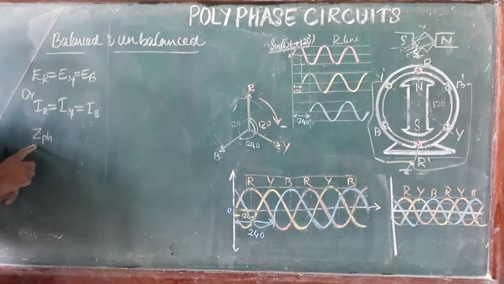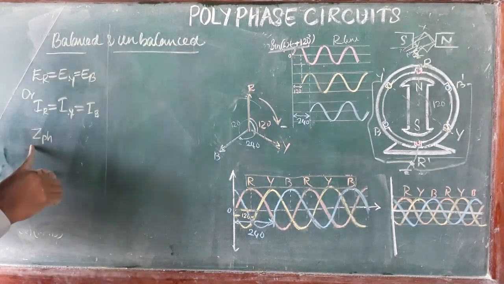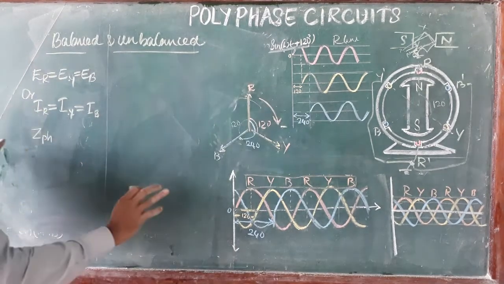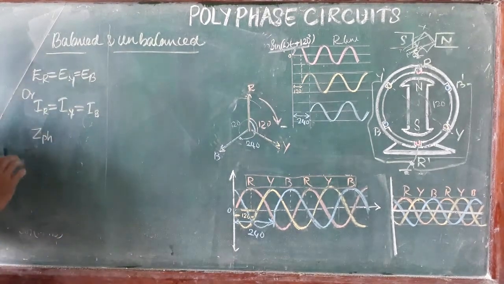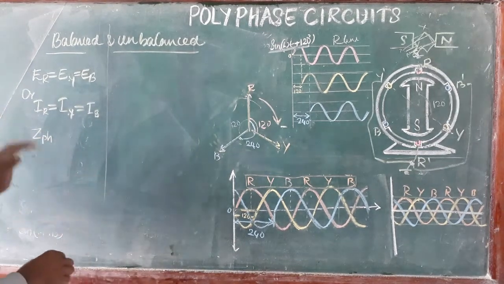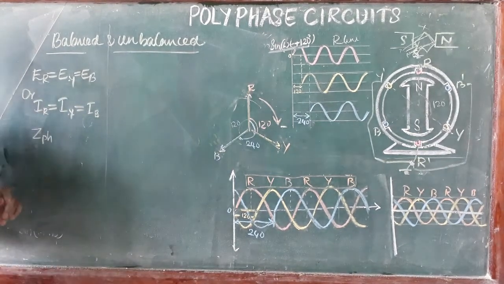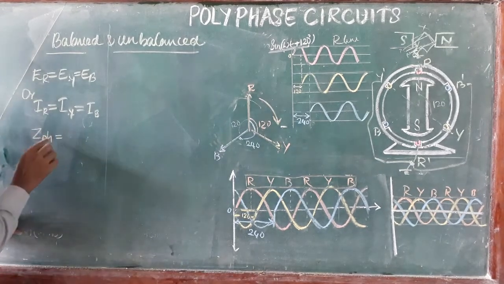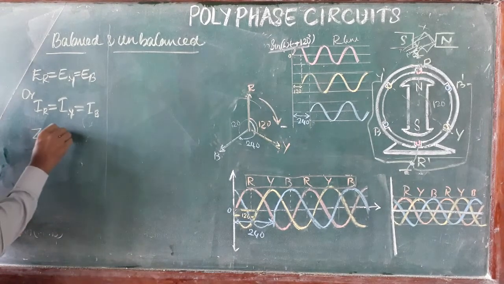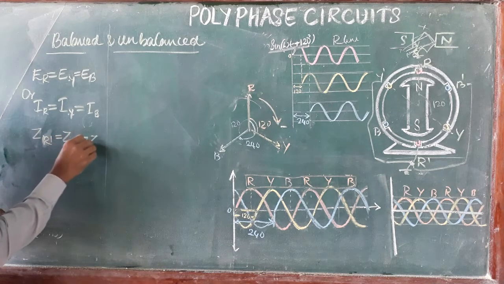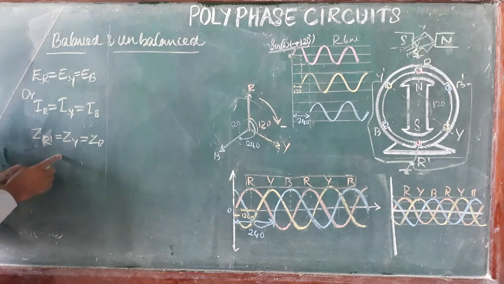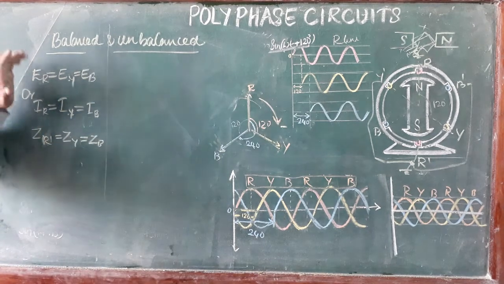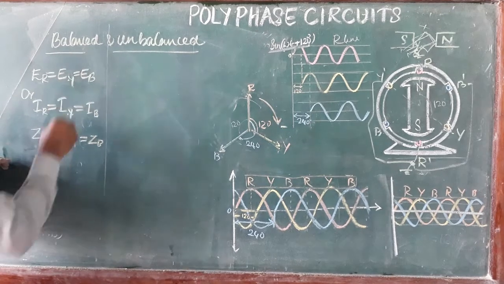Also, in the R phase some load is connected, and in the Y phase and the B phase also. So a three phase load is connected to the alternator, and each phase has equal impedance: ZR equal to ZY equal to ZB. Then the same current will flow and the same voltage will be there. These conditions are known as the balanced condition.